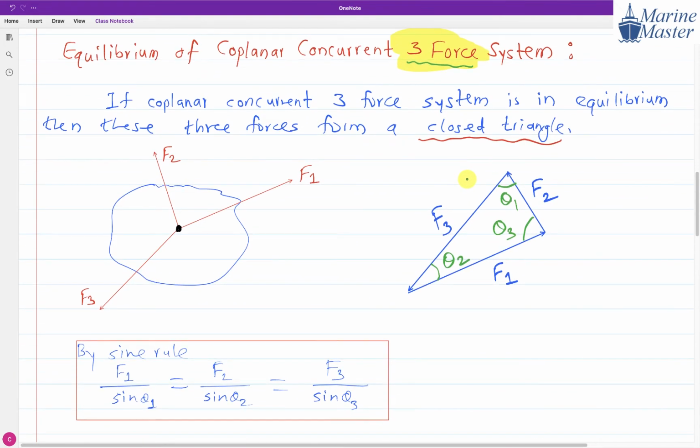This is the equilibrium of a coplanar concurrent three-force system, and this is how we deal with it. Please write down this discussion.